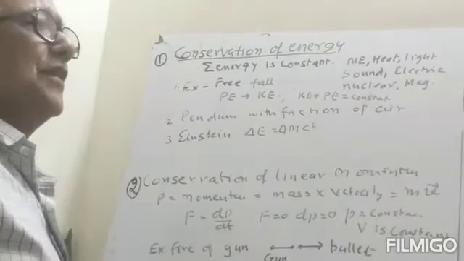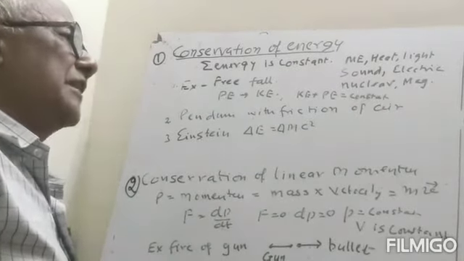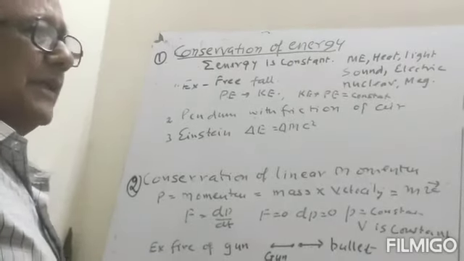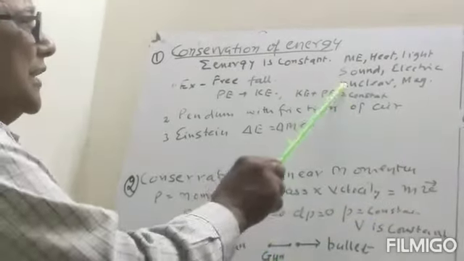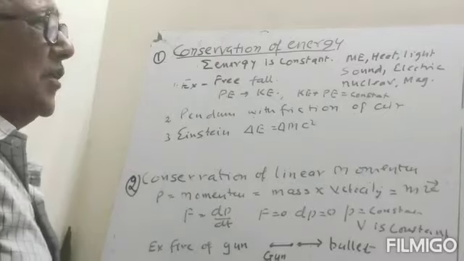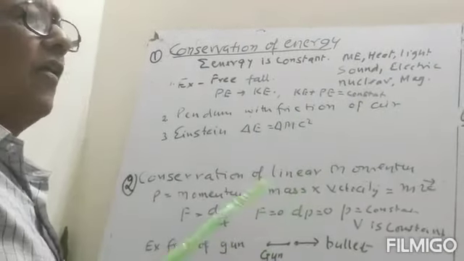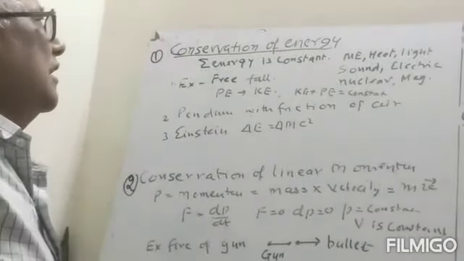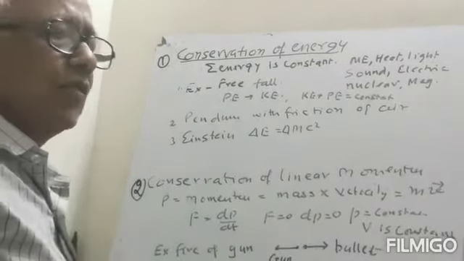Energy can be converted from one form to another form. There are many types of energies. One is the mechanical energy, where we have potential energy and kinetic energy. Heat is also energy, light is also energy, sound is also energy, nuclear energy is also energy, electrical energy is also energy, magnetic energy is also. So these are all forms of energy. In physics we will study all types of energies. So according to the conservation of energy, the total energy of the universe is constant.